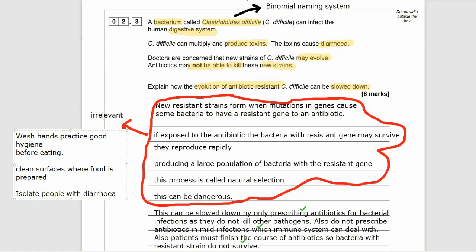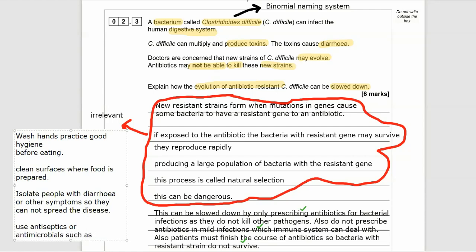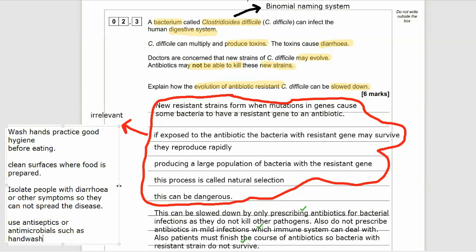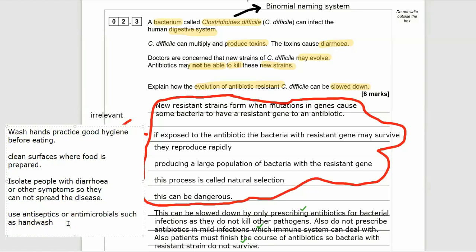So the correct precise prescription of them. Also, do not prescribe antibiotics for mild infections, which the immune system can deal with. Also, patients must finish the course of antibiotics so resistant bacteria strains do not survive. Then there's good practice like washing hands, good hygiene before eating, cleaning surfaces with antimicrobials or antiseptics, and isolating people with diarrhea or other symptoms so they cannot spread the disease. All of these kinds of things would get you the 6 marks. So this question was mainly focused on how we can slow down the evolution.